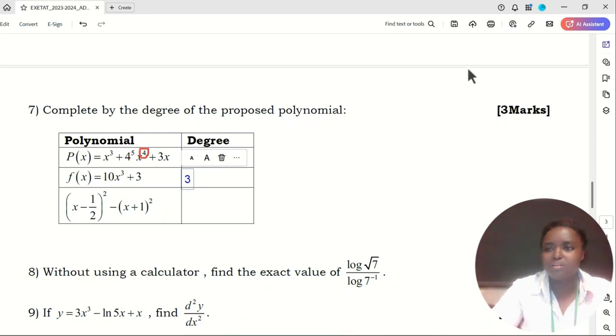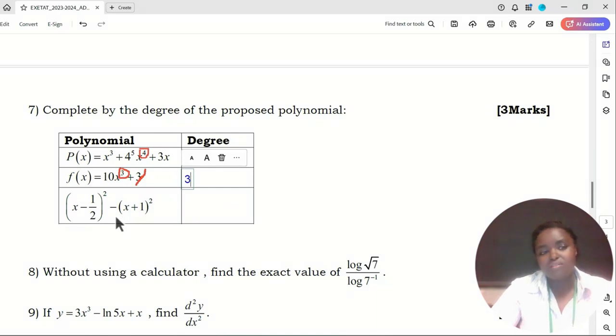I mean this one. Let me show you which 3 I'm talking about, because some people may get confused. I'm talking about this one. This one, not this one. Not this one, but this. Yes. So then the power is 3. Okay, let's move on.